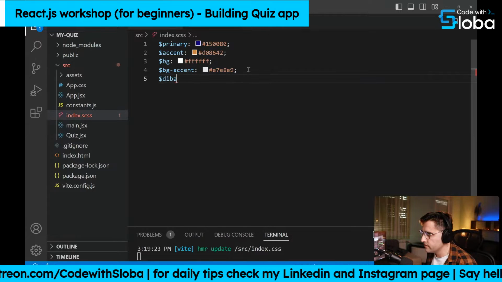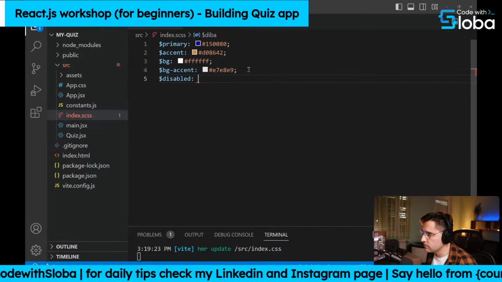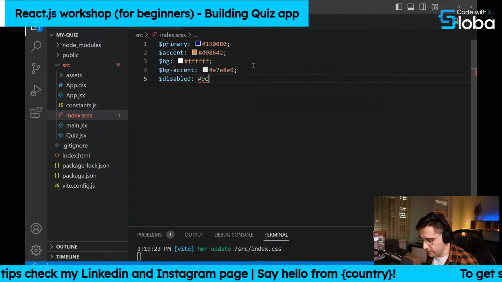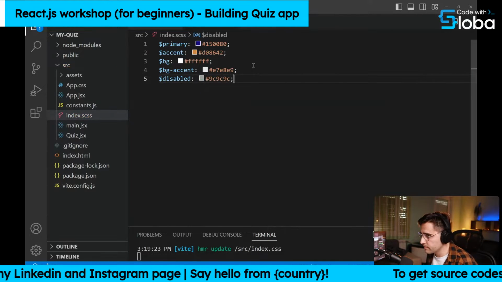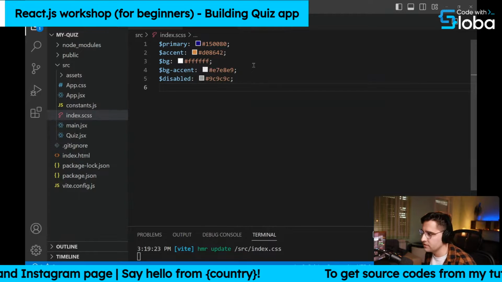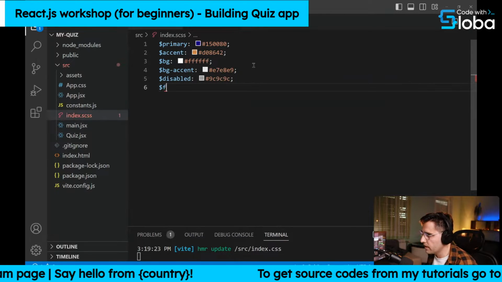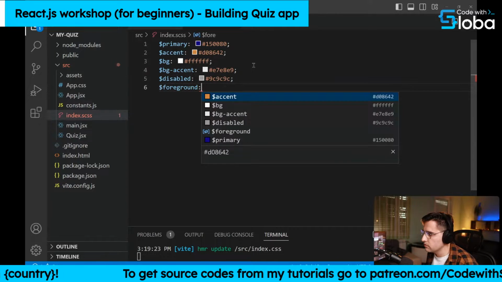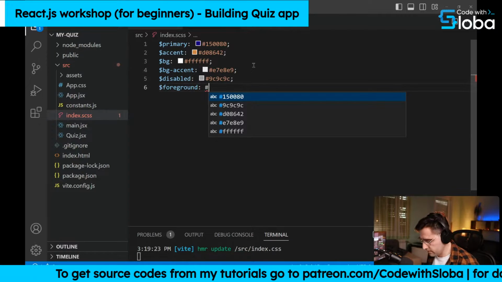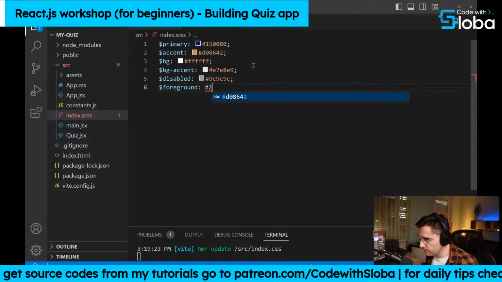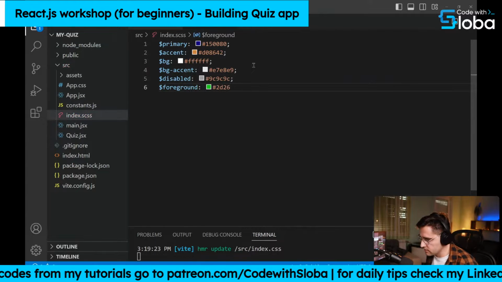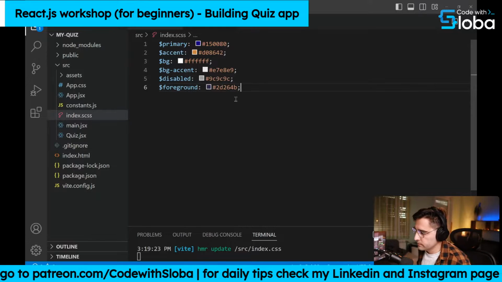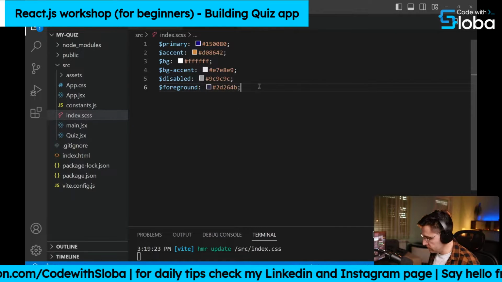Then we're going to have a disabled color, and it's going to be 9C9C9C. It's a darker gray. And at the end, we're going to have foreground, which is used for text, obviously. For foreground, we're going to have 2B264B. This dark color, obviously, for text.